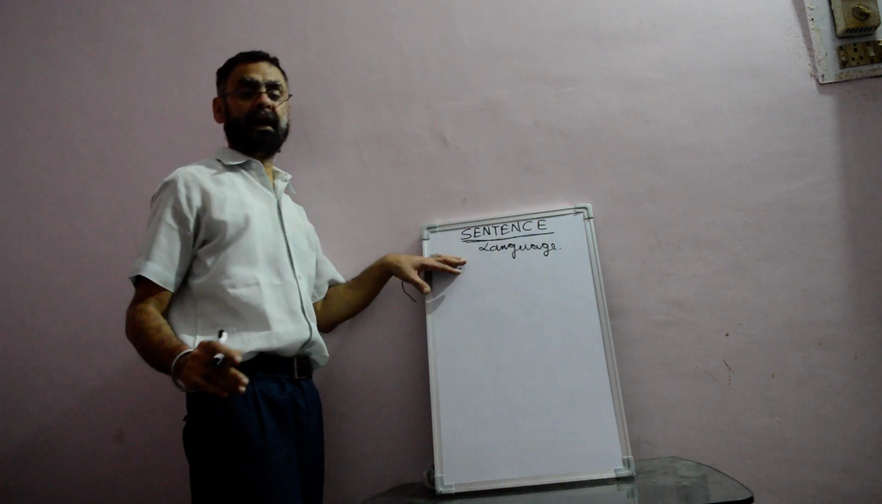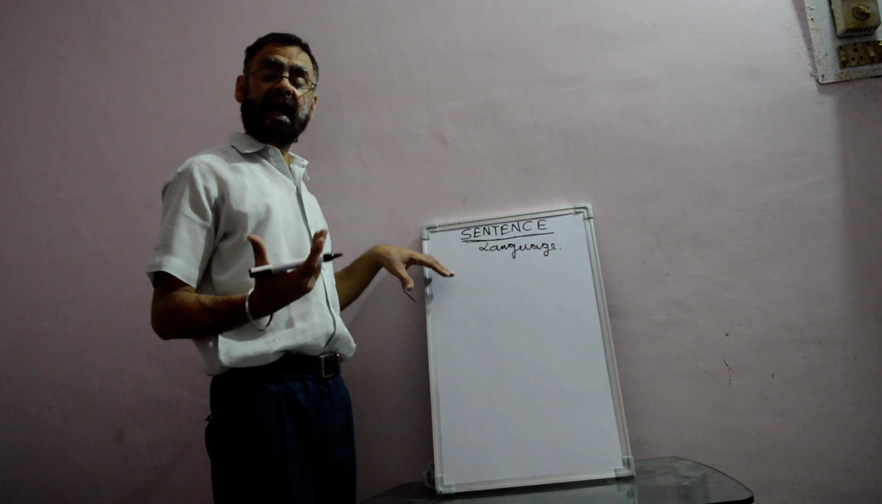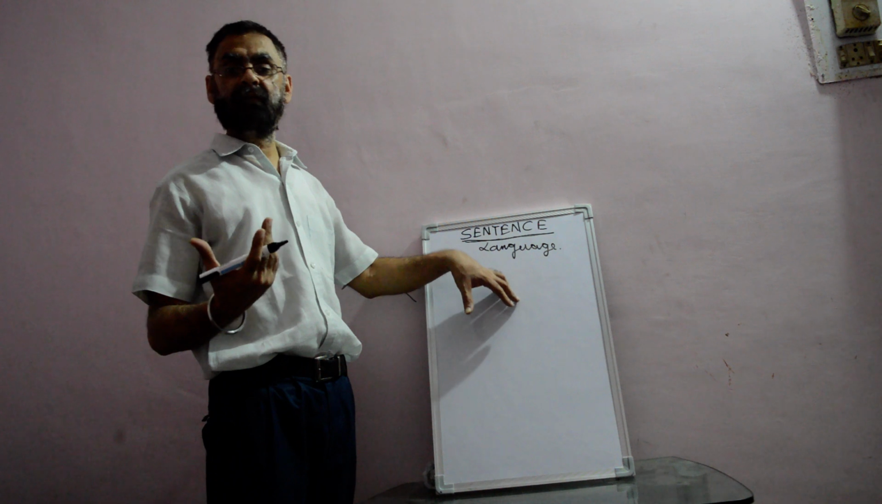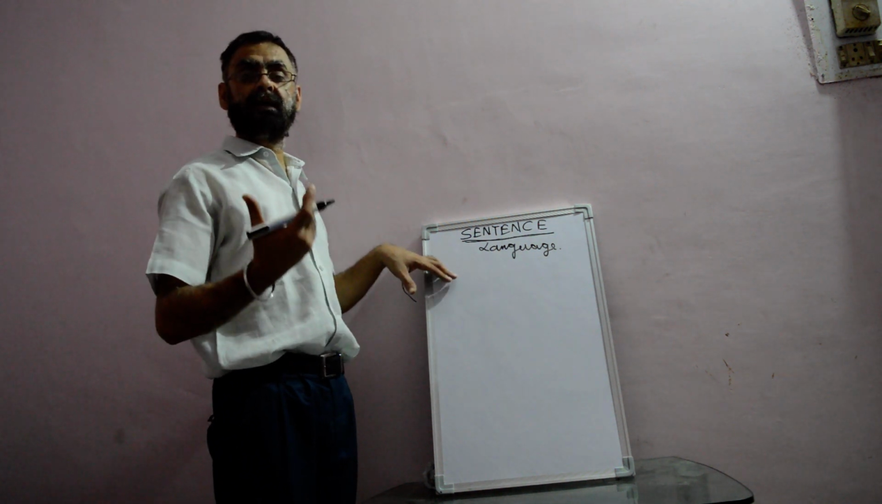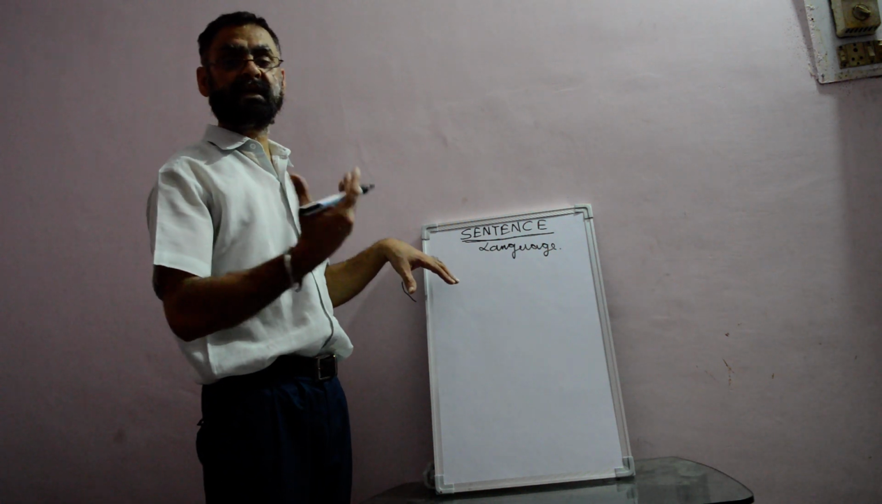Now what do you mean by language? Language is the means of communication, and children, every language has its own alphabets. Like in Hindi there are K, Kh, G, Gh. Similarly in English there are A to Z. The alphabets are A to Z.